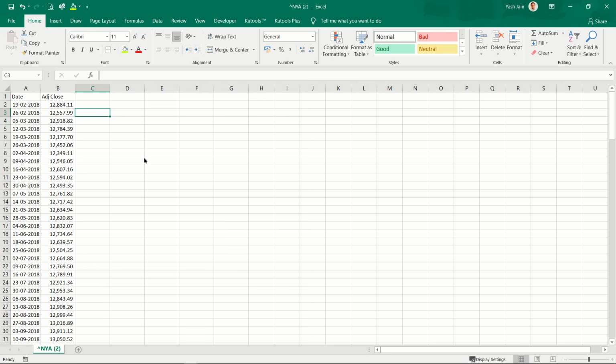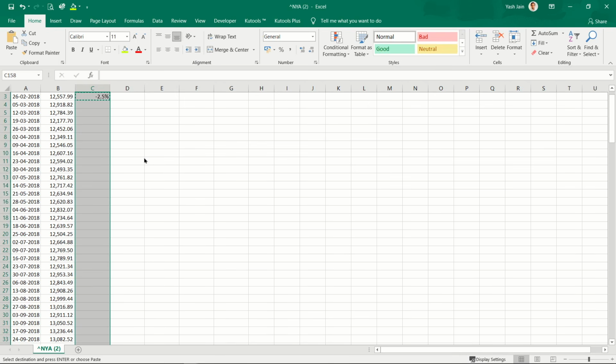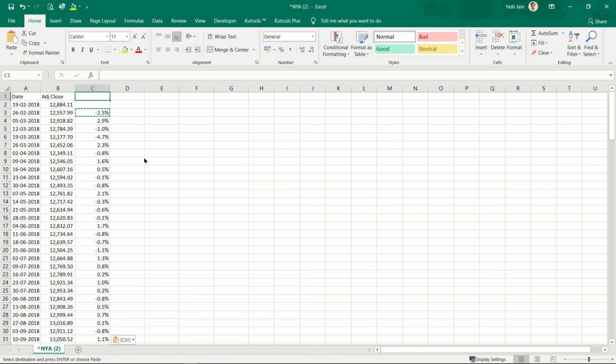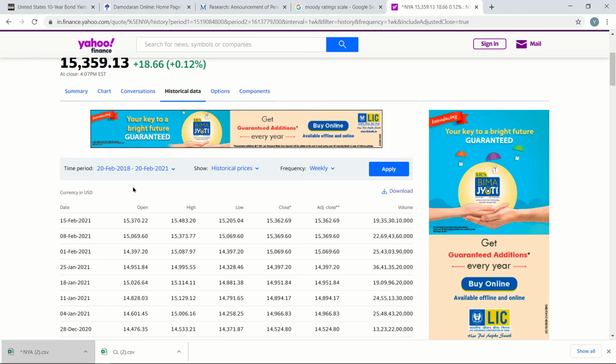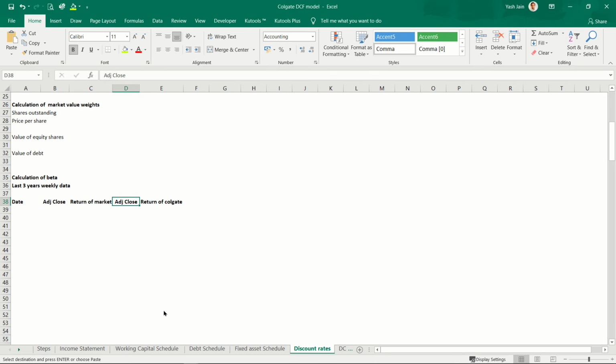So I can calculate return of market. If market falls from 12884 to 12557, how much have I lost? It would be closing balance by opening balance minus 1. I have lost 2.5%. Yes, copy and paste. So this is returns of market. Then I need return of security also. So I'll go back here. I'll click on this Colgate file.